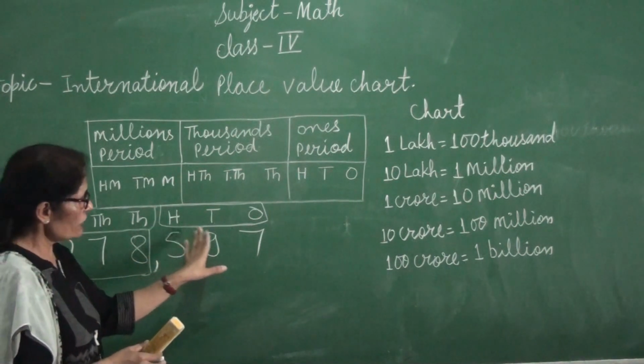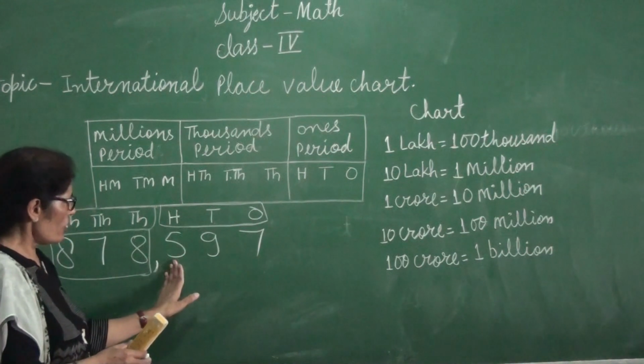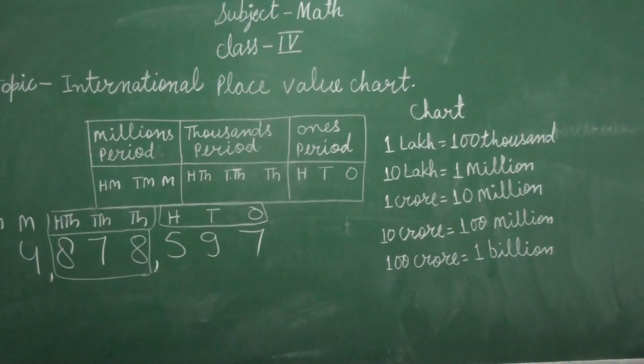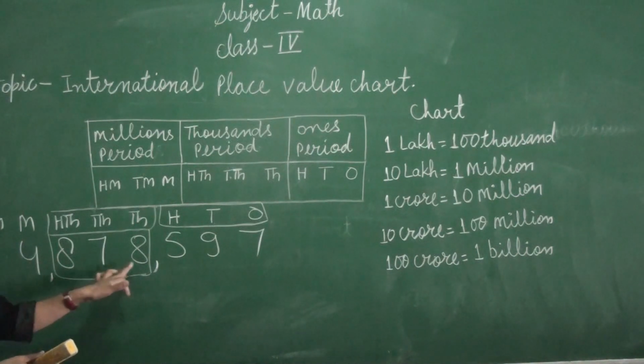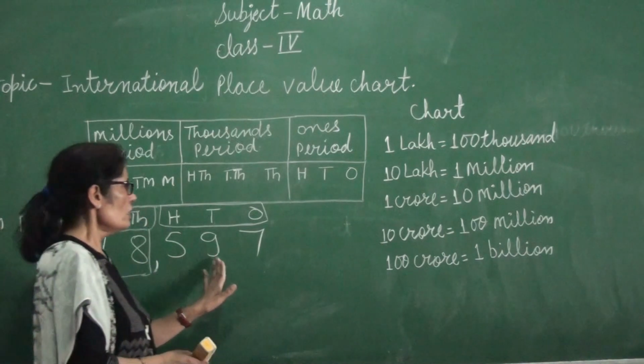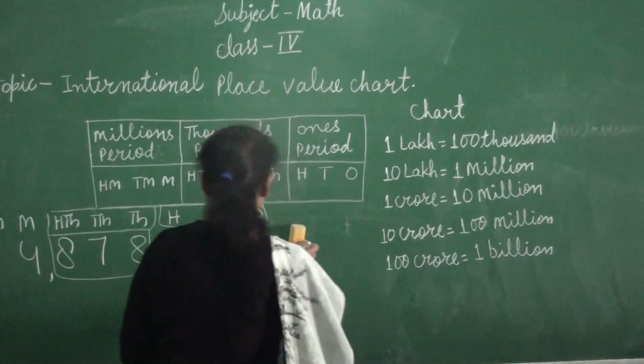Then the ones period will come. We can read 597. How can you read the number? See it once again. We can read this number: 4,878,597.